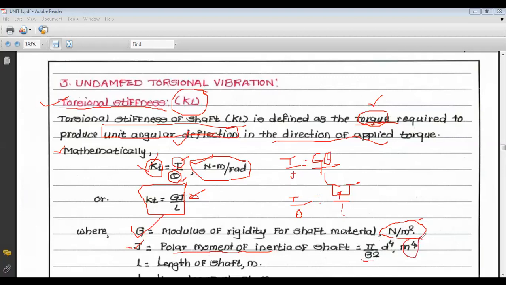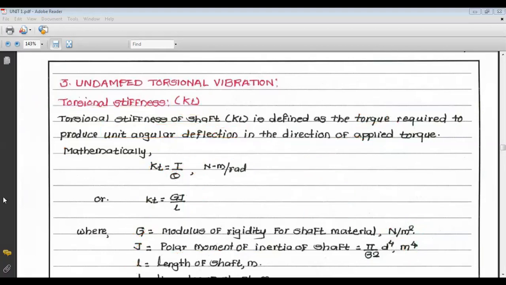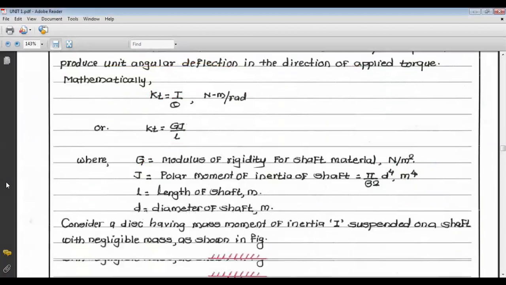Generally the polar moment of inertia is the moment of inertia I by y. Small l, or we can say L, is the length of the shaft in meters, and D is the diameter.